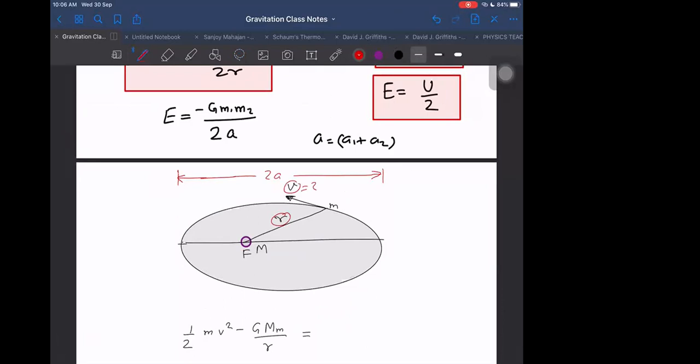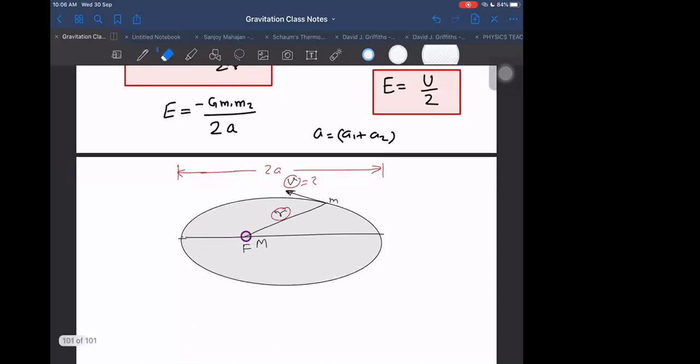What will be the speed? Can we find out that speed if the semi-major axis is given? Yes, we can find it easily by conservation of mechanical energy. So let me tell you a quick proof of this.